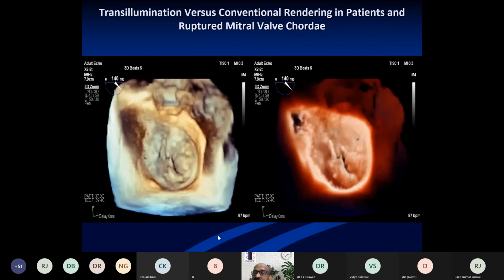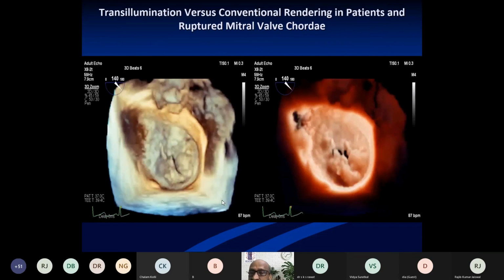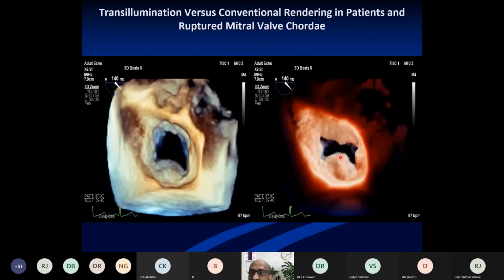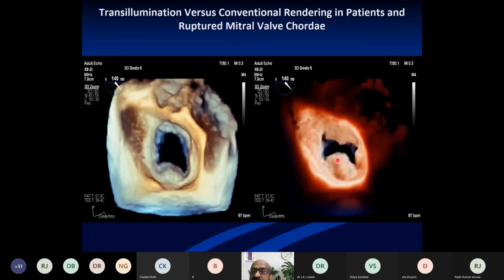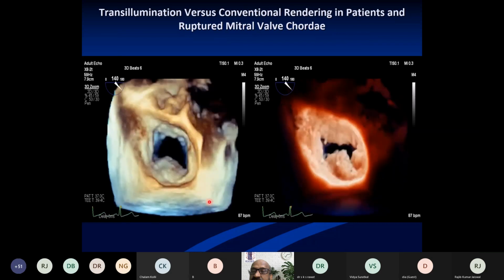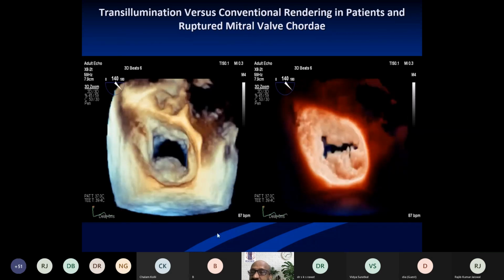And the ruptured chordae, you can see it's floating here. This is the ruptured chordae. Same is seen here.